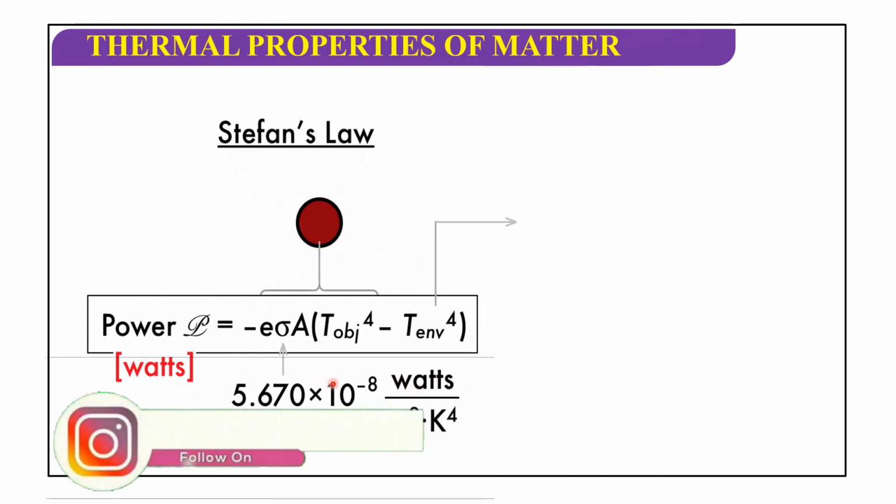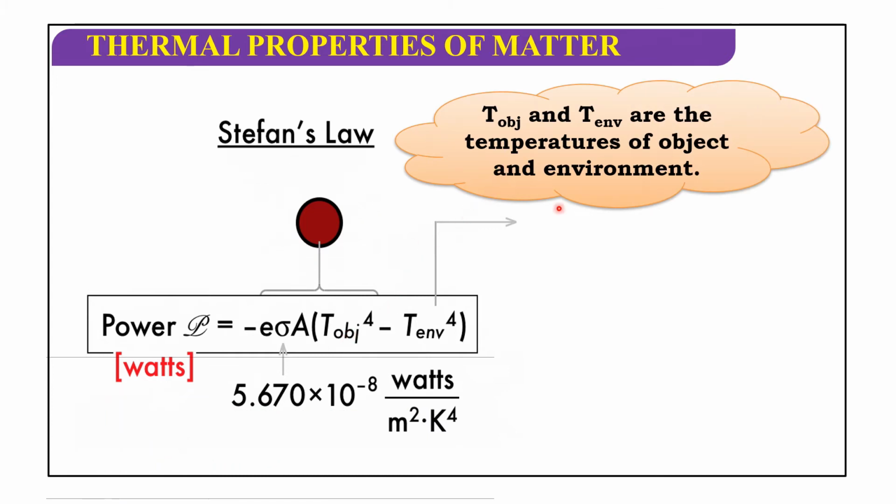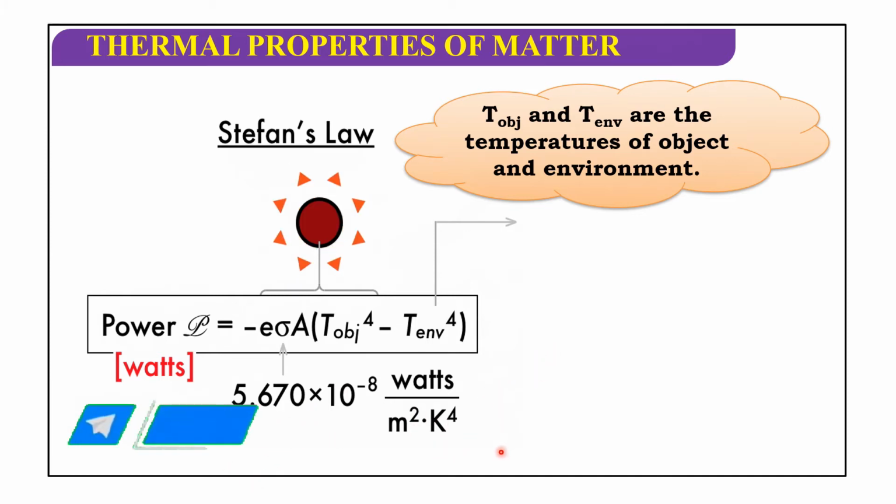This is absorption and this is emission. See here, T absorption, T object, and these are temperatures of object and environment. OBJ is nothing but object, ENV is nothing but environment. So, the value of sigma is 5.670 into 10 power minus 8 watts per meter square Kelvin to the power of 4.